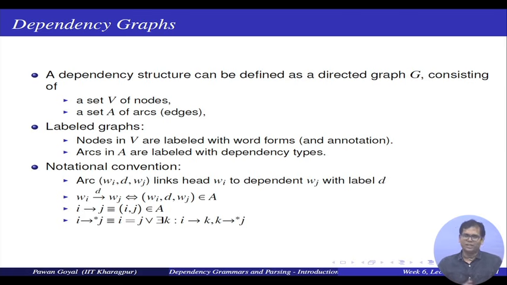So, I hope this notation is clear. Once we have this notation, what are some of the formal conditions that we can put on the graphs so that they denote a dependency graph for a sentence? What are the formal conditions?